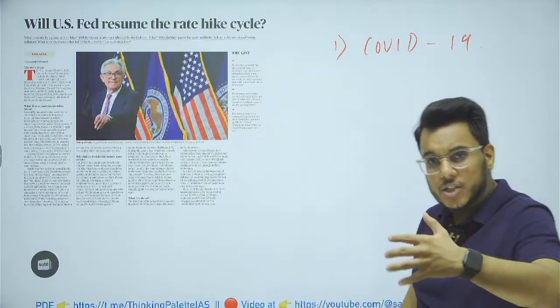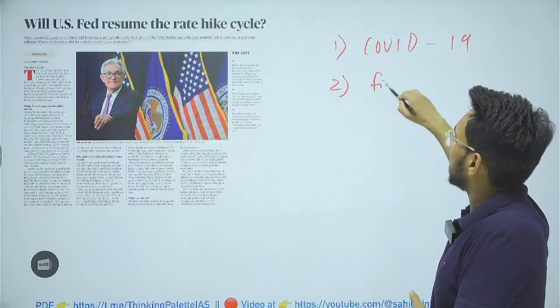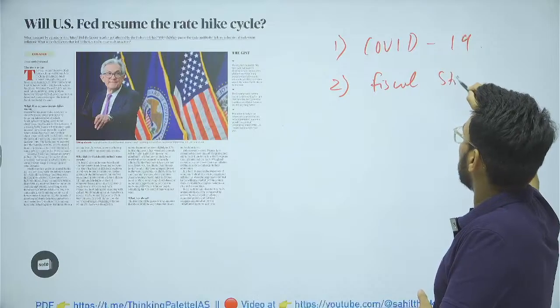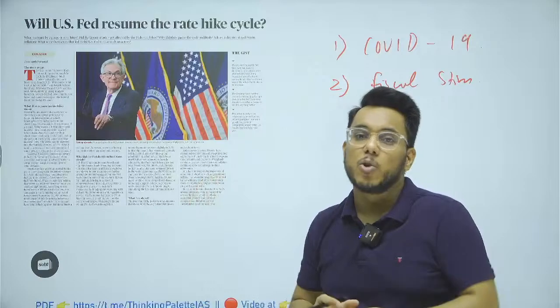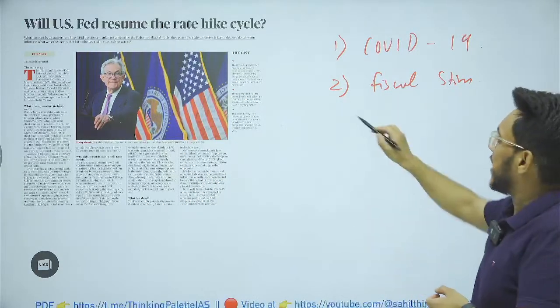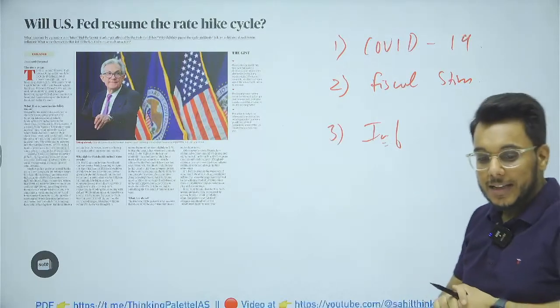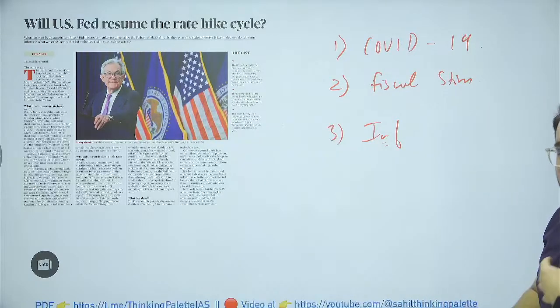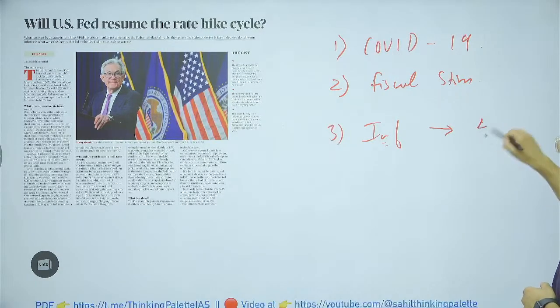When a recessionary phase comes, countries give fiscal stimulus. They pump a lot of money into their economy so that economic activity can be revived. But as more money supply is increased in the economy, inflation will come. The same thing happened with the US, and in 2020, 21, 22, USA faced its worst inflation in the last 45 years.